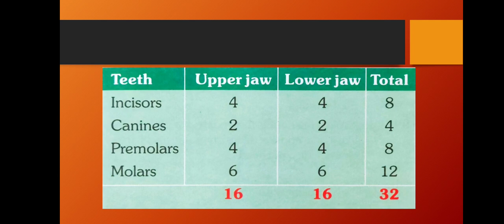Molars: upper jaw 6 and lower jaw 6, total 12. When we add these, we get 32. It shows the permanent teeth. Out of the 12 molars, 8 grow first, while 4 molars called the wisdom teeth grow later.